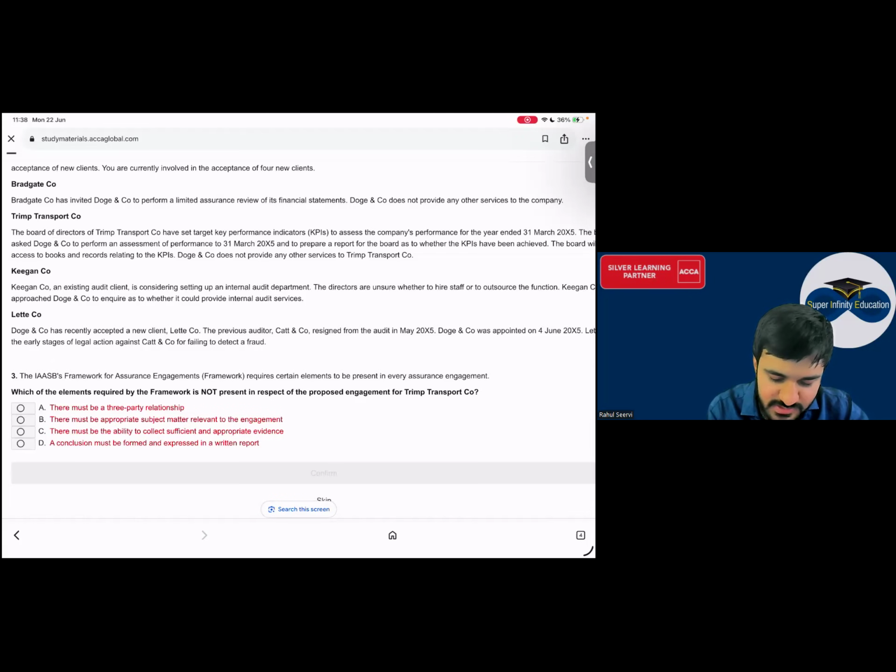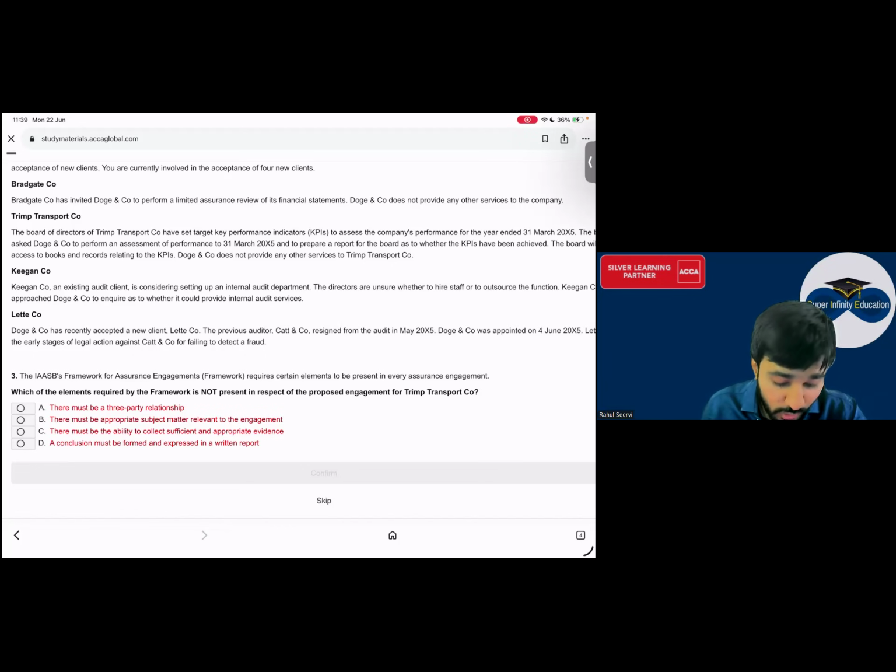IAASB framework for assurance engagement requires certain elements to be present in every assurance engagement. Okay, what are the 5 elements everyone? Three-party relationship, subject matter, and what else? Then suitable criteria, then sufficient and appropriate audit evidence, then written assurance report. Yes sir. Now in this, which of the elements required by the framework is not present in respect of the proposed engagement? Not present. Three-party should be there or not, you tell me. Yes, sir.